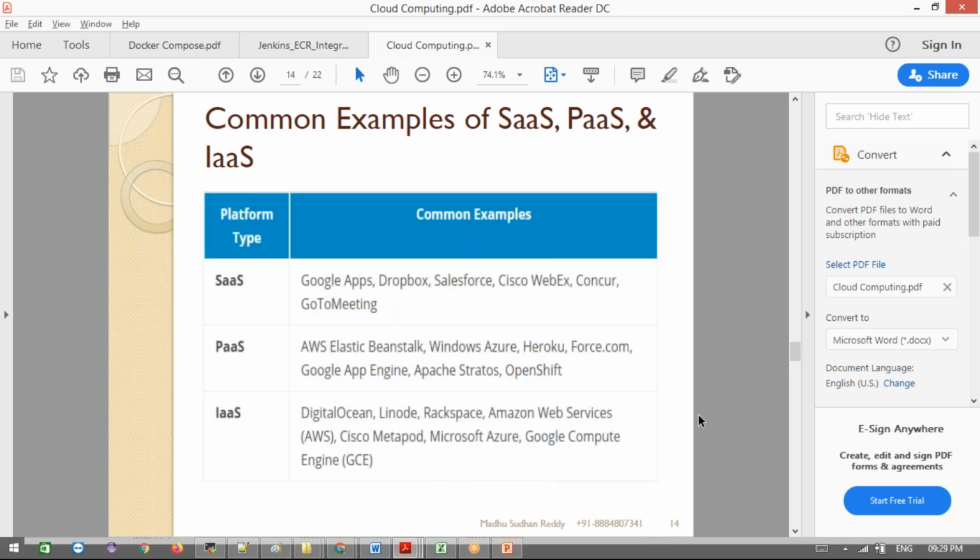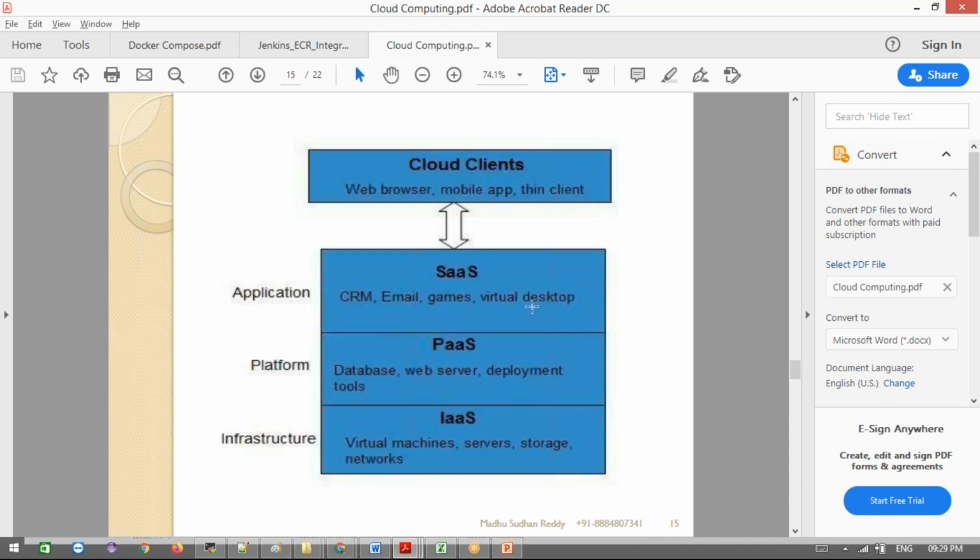And next, Amazon Web Services, AWS, Cisco Metapod, Microsoft Azure, Google Compute. These are also different kinds of cloud providers we have. And next, the cloud clients. Clients means, as we are accessing from anywhere in the world, browsers, applications, mobile applications, or whatever device we use. Before the applications we have the infrastructure, then the platform, and then the applications. Infrastructure means virtual machines, servers, networking, all those things. The platform is databases, web servers, all those things at the platform level. And application means our own application, our code, whatever you are designing, and that comes at the SaaS level.